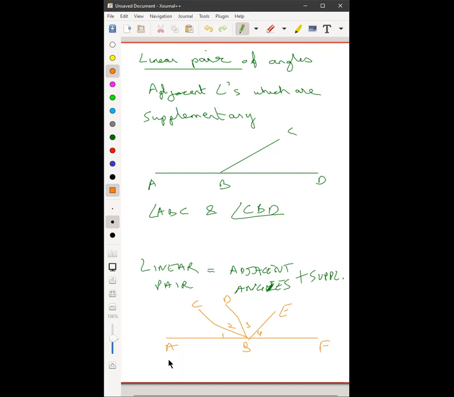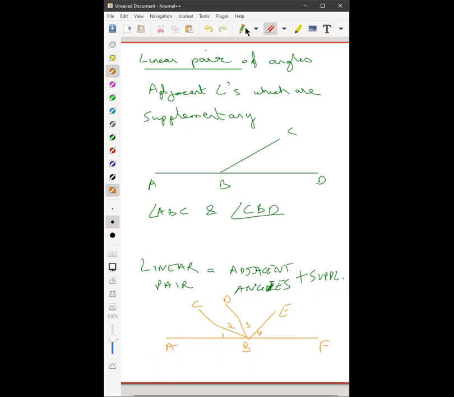What do you mean by supplementary? Sir, supplementary means 180 degrees. How can two angles be 180? They add up to 180, right? Yes, sir. So is 2 plus 3 equal to 180? No, sir. So are they supplementary? Are they linear? No, sir.